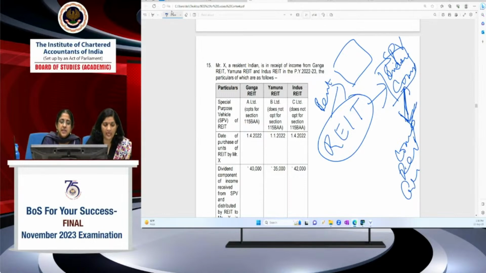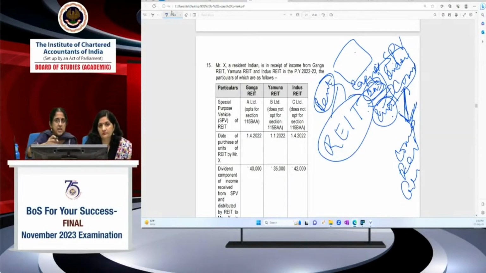Now, what will REIT do? REIT will either invest in the capital of the Indian company, in which case the Indian company will pay dividend to REIT, or it will give a loan to the Indian company, in which case the Indian company will give interest to REIT. Now, these 3 incomes: interest income from SPV, dividend income from SPV, and rental income from completed properties it invests in directly, some part of it will directly invest also. Then we'll get a rental income.